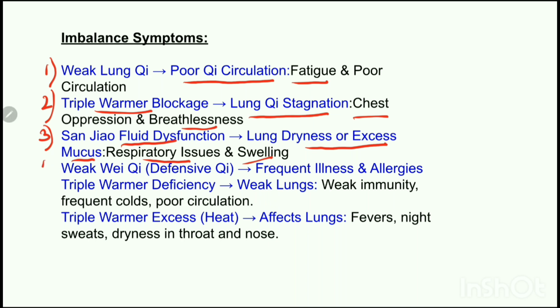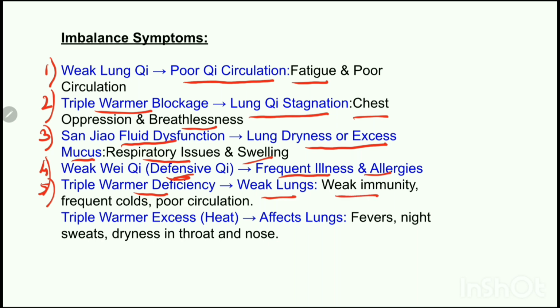The next pattern is weak Wei Qi. If the defensive Qi is weak, it will lead to frequent illnesses and allergies. Why? Because the lungs and triple warmer work together to maintain immune defenses. So if the lung chi is weak or the triple warmer fails to regulate the Wei Qi properly, the body becomes more vulnerable to illnesses. The next pattern would be if the triple warmer is deficient, it will lead to weak lungs, which will lead to weak immunity.